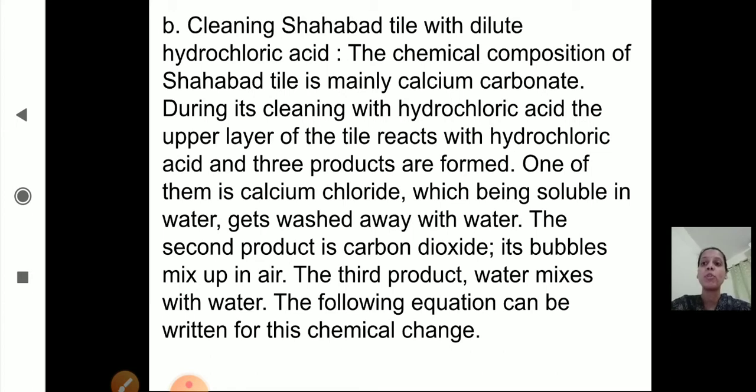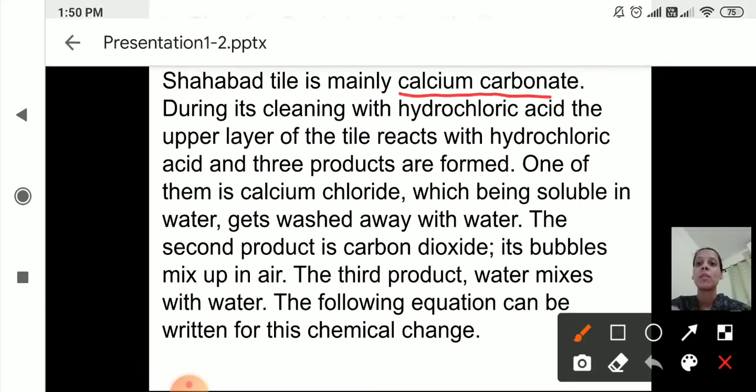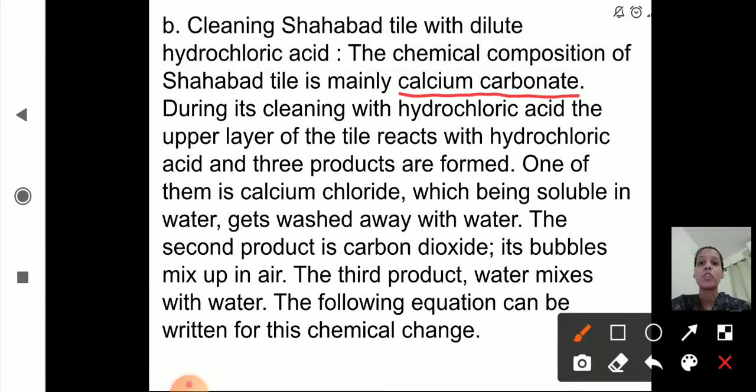The chemical composition of shower tile is mainly calcium carbonate. The main substance of this shower tile is calcium carbonate. When it is cleaned with hydrochloric acid, that is HCl, the upper layer of